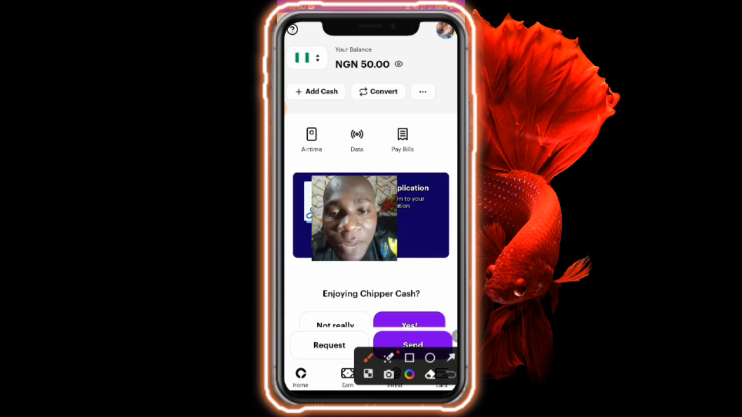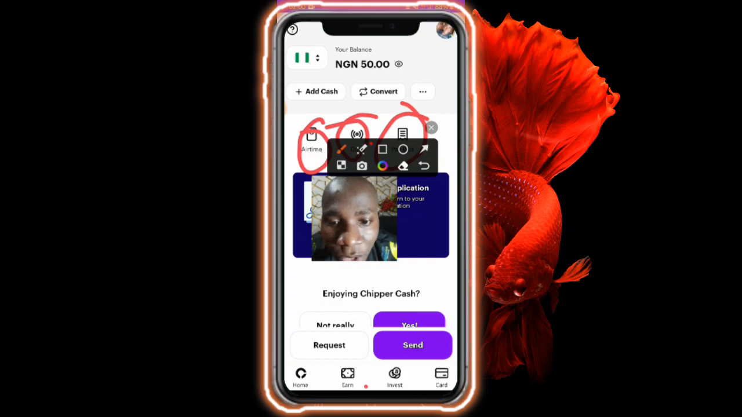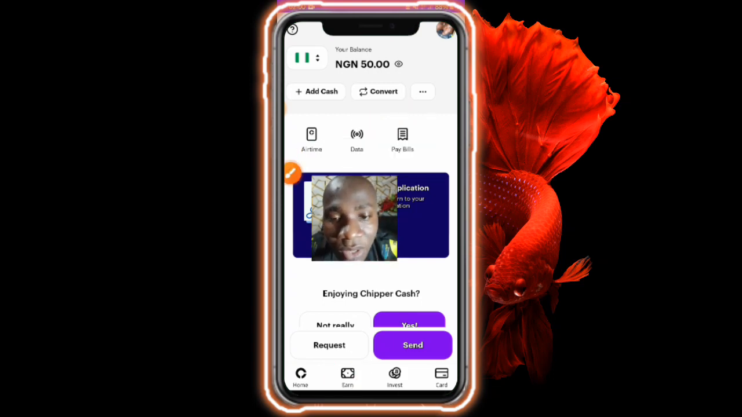Now with this platform, as I said earlier, you can do a lot of things. Here you can buy airtime, you can buy data, you can pay for your bills. And with this platform, you can invite your friends and make extra cash for yourself. Once they register with your link, you're going to get a commission if they do any transaction.